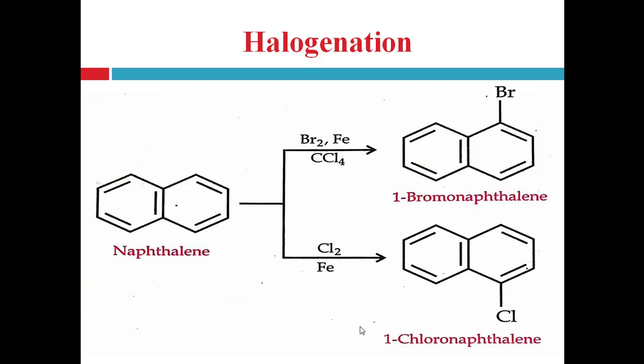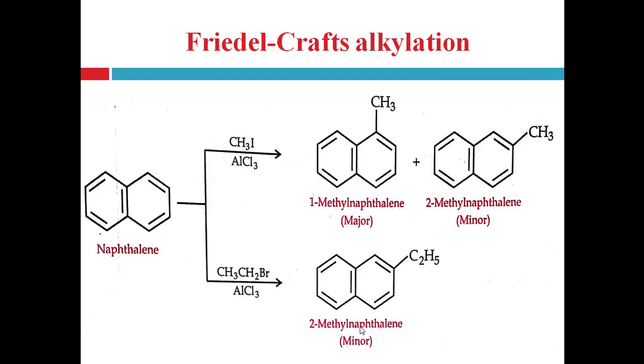For example, naphthalene undergoes bromination with the help of iron, and in the presence of carbon tetrachloride it will form 1-bromonaphthalene. Naphthalene undergoes chlorination in the presence of Cl2 chlorine and iron as catalyst, and forms 1-chloronaphthalene.